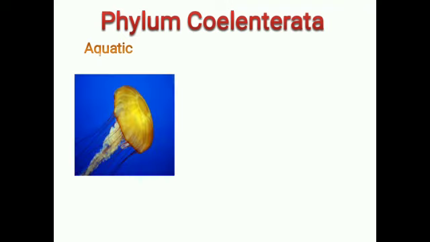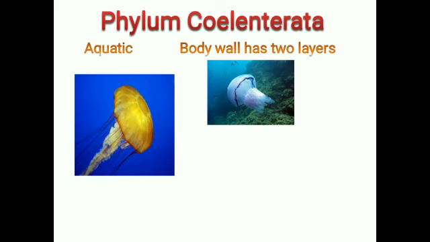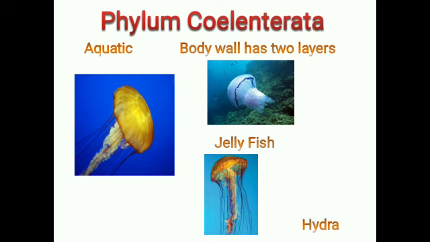Now the next phylum is Phylum Coelenterata. They are aquatic. What is the meaning of aquatic? It means relating to water. So they are aquatic invertebrates. Their bodies are made up of 2 layers of cells. And jellyfish and hydra are the examples of Phylum Coelenterata.